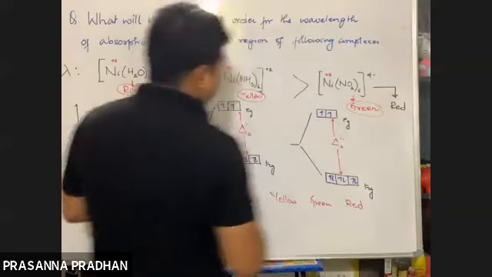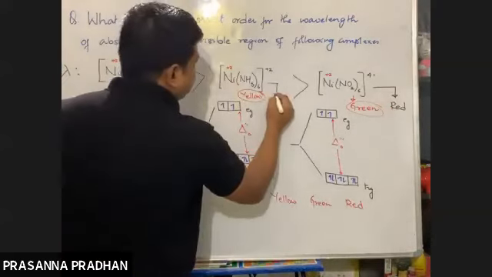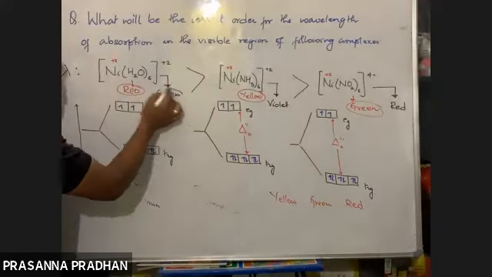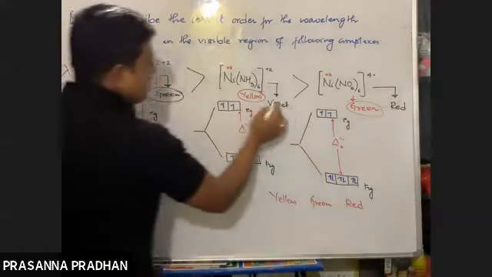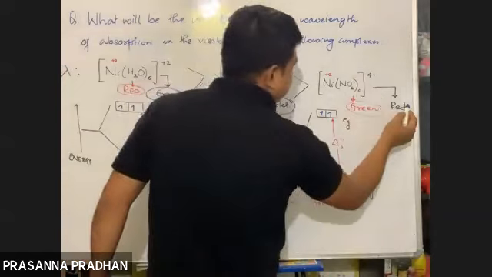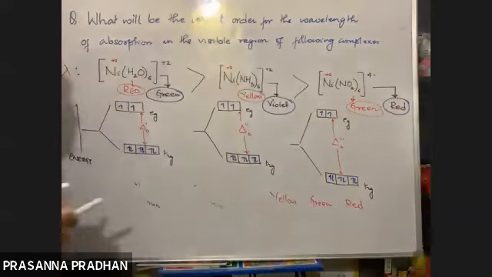So yes. What was the complementary color of yellow? Violet. Yes, these are the colors of the complexes. If it absorbs the red portion, it will appear green. If it absorbs yellow, it will appear the complementary color of yellow, which is violet. If it absorbs green, it will appear red.